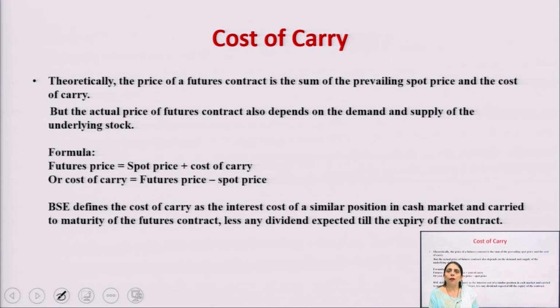What is the formula for calculating the future prices? This is the spot price plus the cost of carry. This is the future price. Or we can say in a different way, the future price minus the spot price gives you the cost of carry.